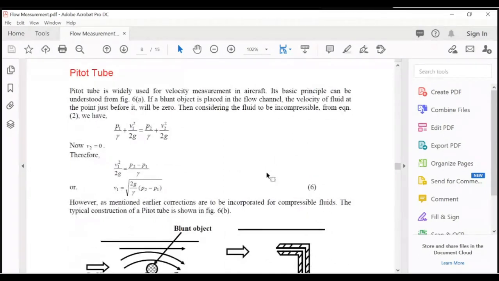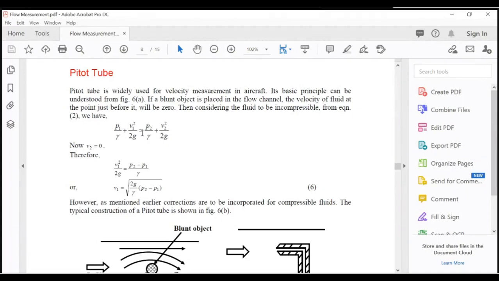So if a blunt object is placed in the flow channel, the velocity of fluid at the point just before it will be zero. Then considering the fluid to be incompressible, from equation 2 we have Z1 equal to Z2.